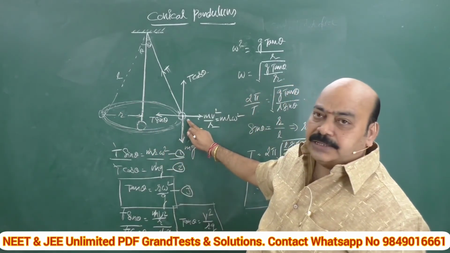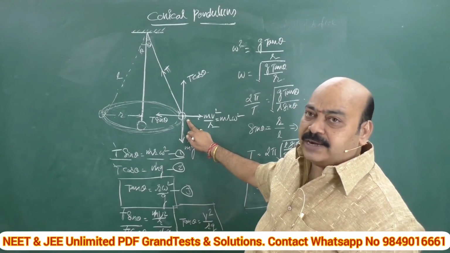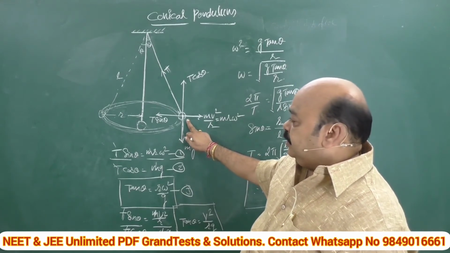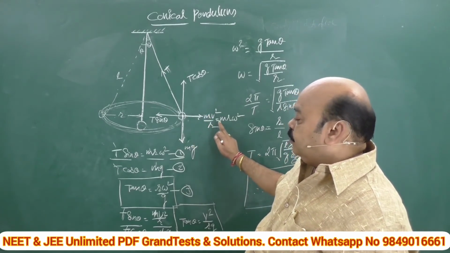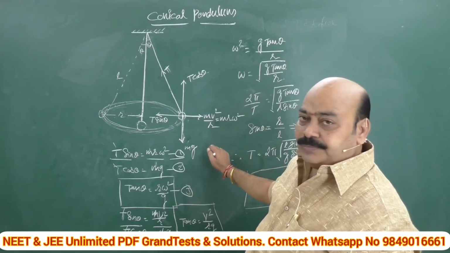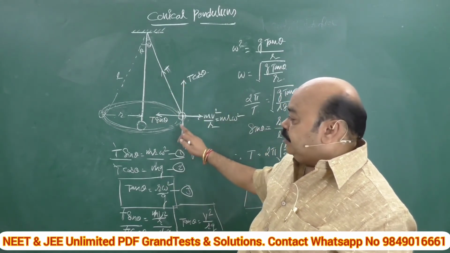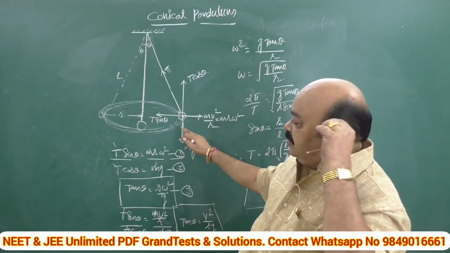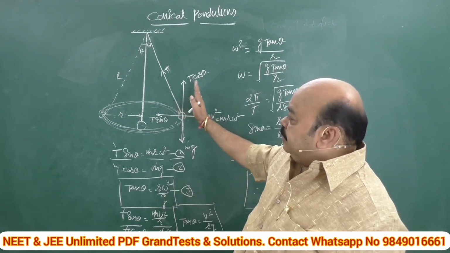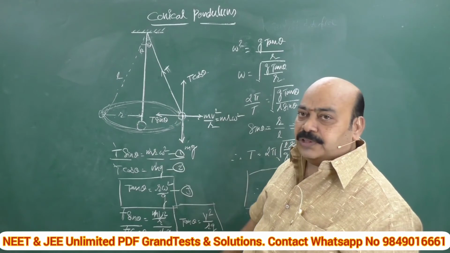When it is at the extreme position, I am drawing the various forces that act on it, namely mv square by r, which is in turn nothing but m r omega square outward, tension T along the string, and mg vertically downward. This tension can be resolved into T cos theta and T sin theta as shown in the figure.